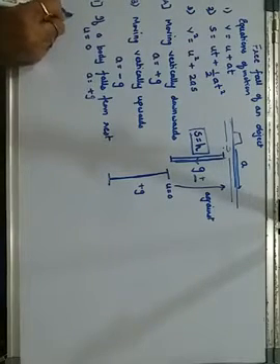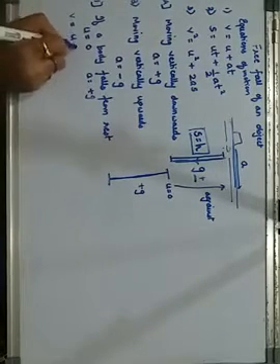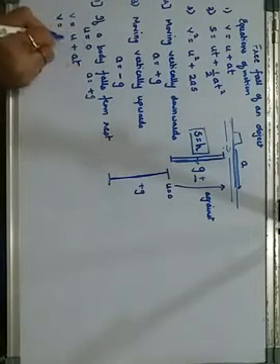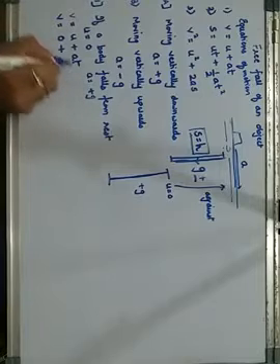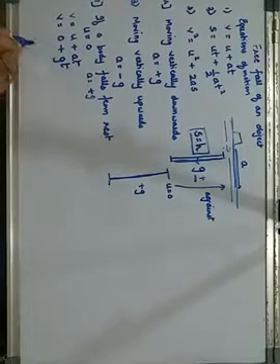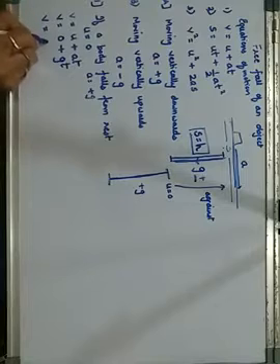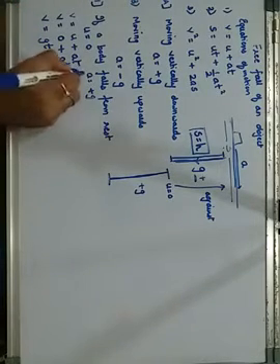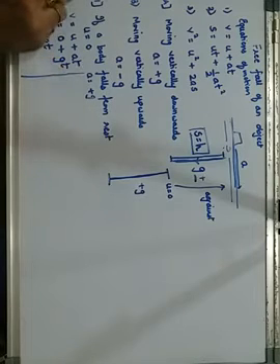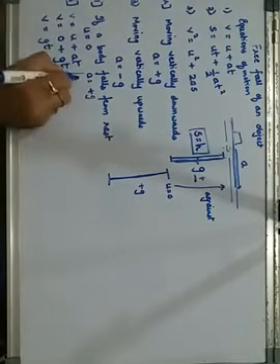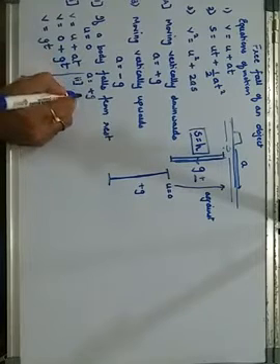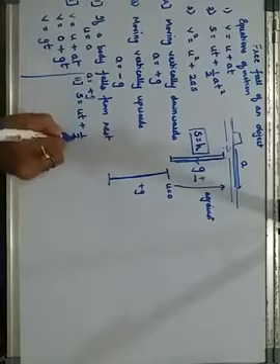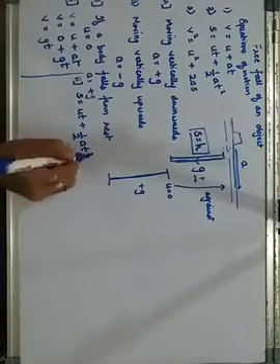Your first equation was v is equals to u plus at. So, it will become v is equals to, u has become 0, plus a has become g, and t will remain as it is. So, we have v is equals to gt. That is the first equation. The second equation was s is equals to ut plus half at square.